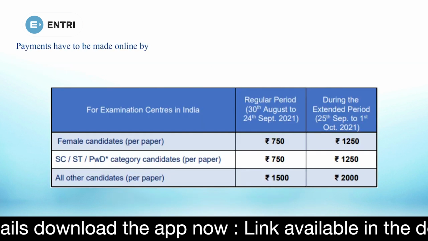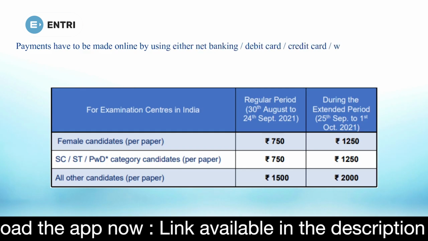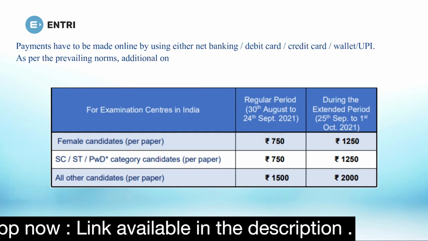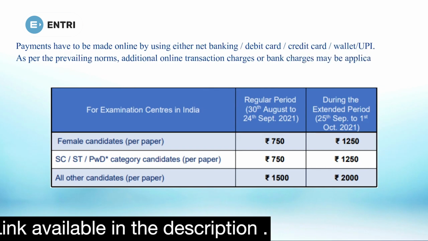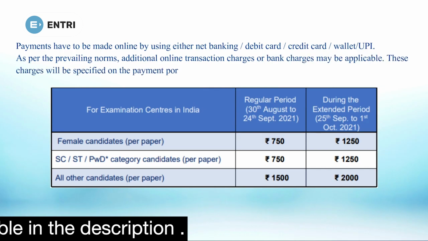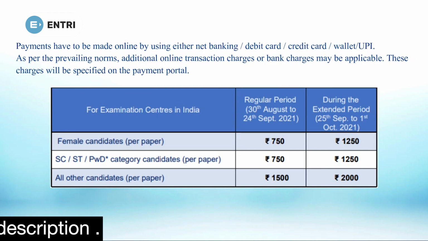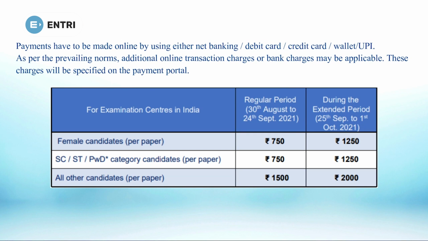Fee payment can be done through different platforms like net banking, debit card, credit card, wallet, UPI, etc. The application fee is 750 for female candidates and SC/ST/PWD categories and 1500 for all other categories up to 24th September. That means the regular period. After that, you can make payment up to 1st October with a 500 rupees late fee in the extended period.